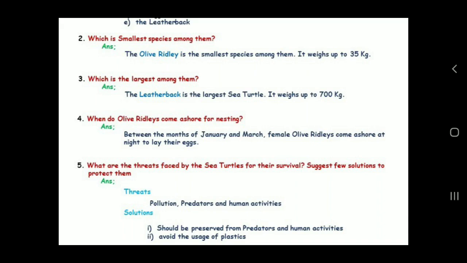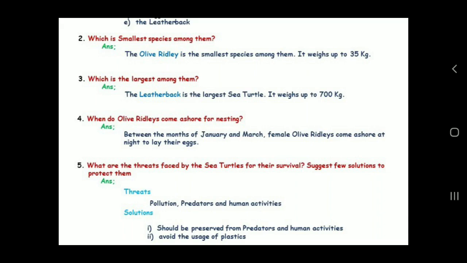Okay, so pollution is the first reason. Second, predators. I already told you that after laying the eggs, some predators will snatch the eggs from the seashore, isn't it? Lizards, snakes, and birds. So some other reptiles will come and snatch the eggs. So this is one of the reasons. Predators.